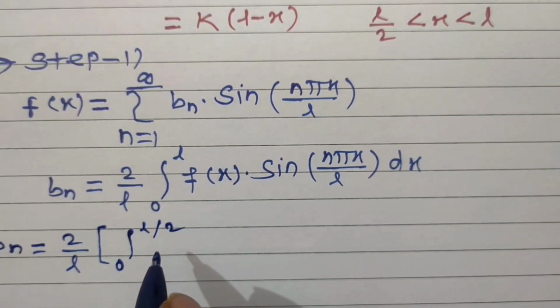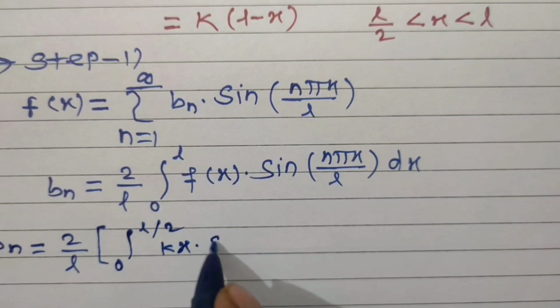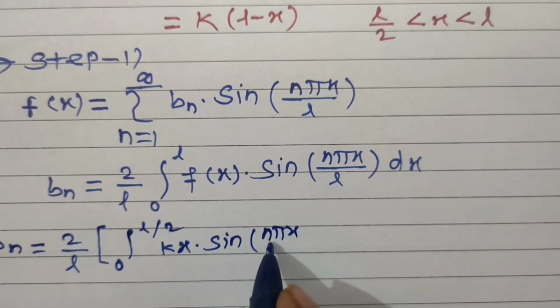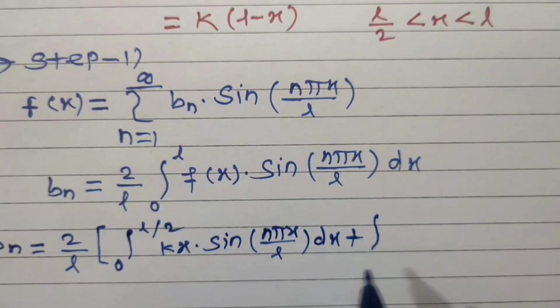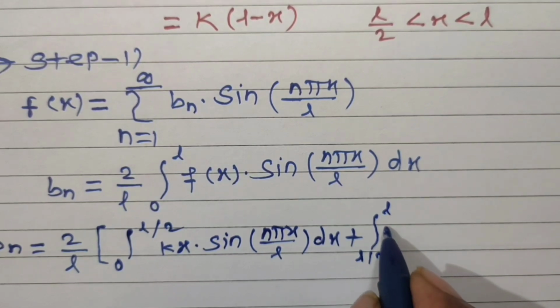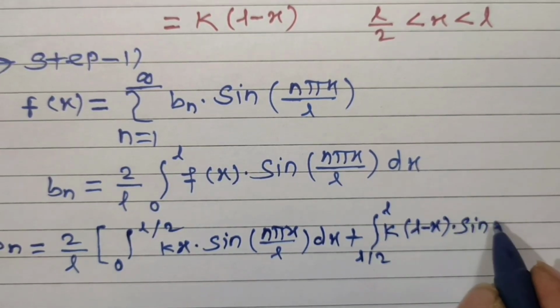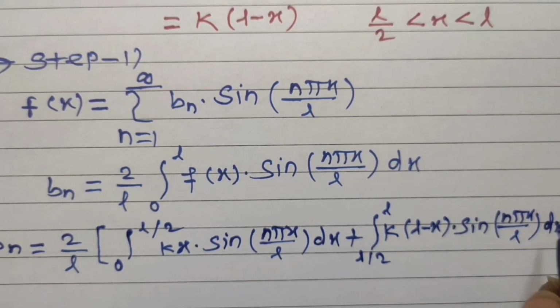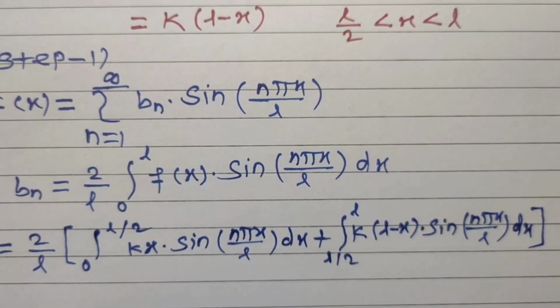And in this interval f of x is having value kx into sine of n pi x divided by L integral with respect to x plus second integral from L upon 2 to L, and in this interval f of x is having value k into L minus x into sine of n pi x divided by L integral with respect to x, and then square bracket close. Simplify this in step number 2.